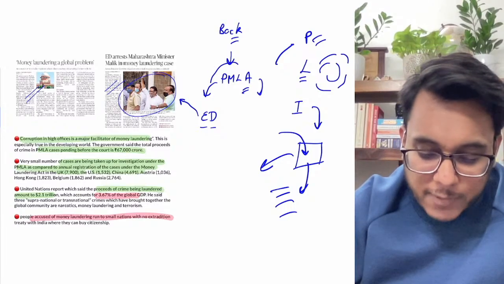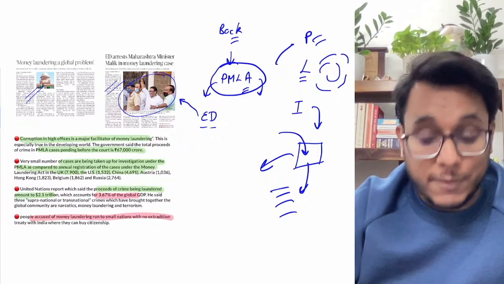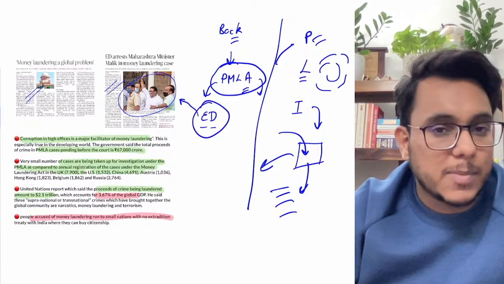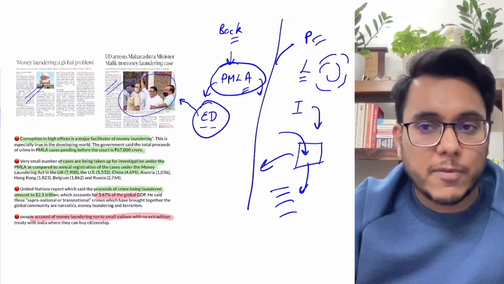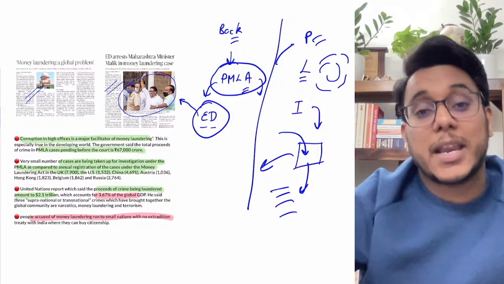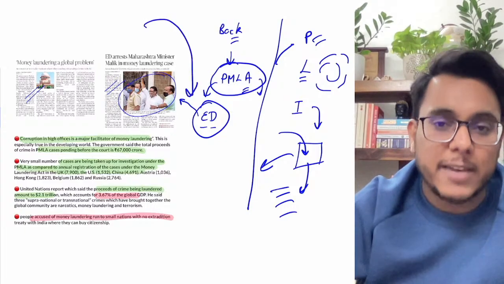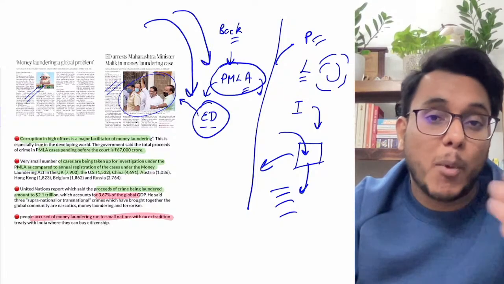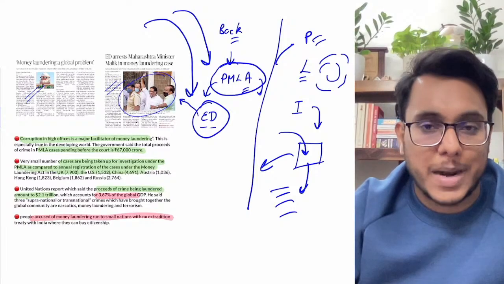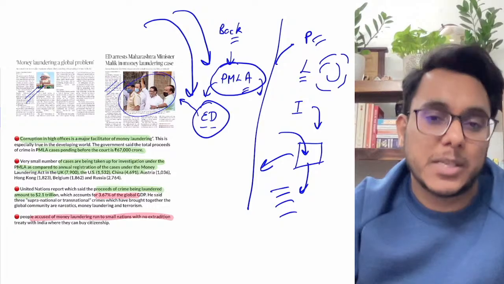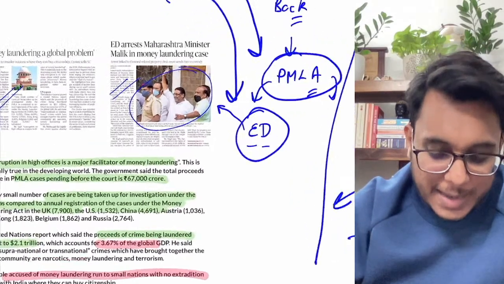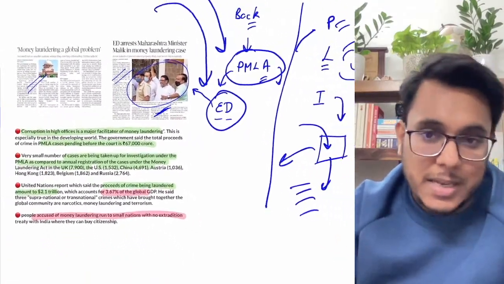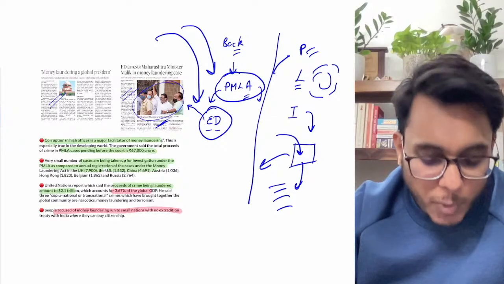And for money laundering, we have the Prevention of Money Laundering Act. Fine, if such a process is being carried out, the person can be arrested for that, and the Enforcement Directorate carries out this entire process. Now over the past few months, it has been accused that the government is using the Enforcement Directorate and the Prevention of Money Laundering Act to target some political leaders, particularly from the opposition party. So the ED and the PMLA are being misused. This allegation has been made, and now we can see that one more person has been arrested under the money laundering charges.